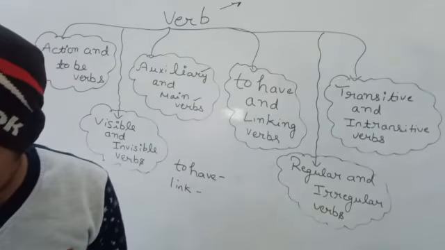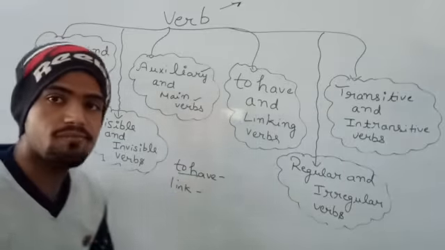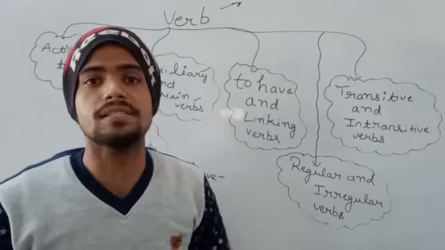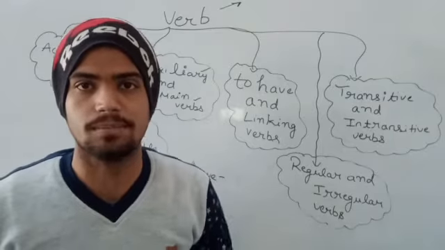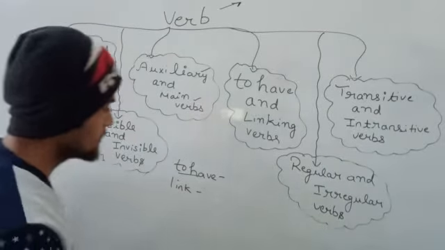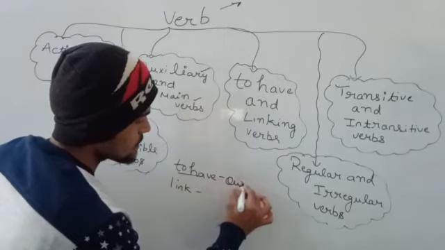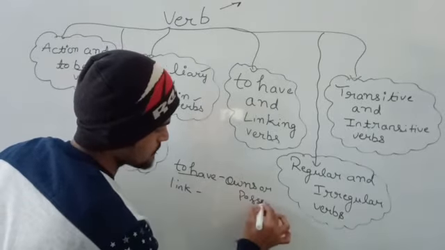To have verb shows that the subject of the sentence owns something. To have, as from the name we can understand, means the subject owns or possesses something. जो subject है उसका कुछ है. So it shows us owns or possesses.